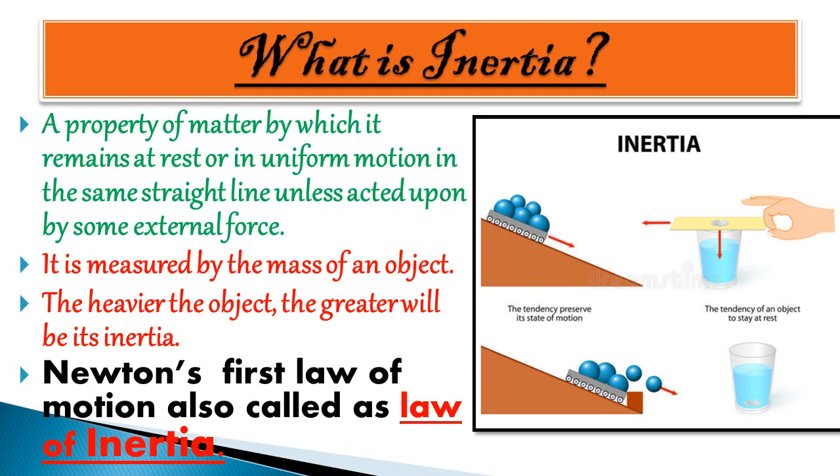What is inertia? Again I am repeating, if a particular object is at rest, it will stay at rest unless external force is applied. But if the particles are moving in a straight line, in uniform motion along a straight line, the motion will continue unless external force is applied. So this is inertia and it is measured by the mass of the object. If the mass of the object is heavier, then inertia will be greater, and if the mass of the object is less, the inertia will be less. Newton's first law of motion is also called the law of inertia. Now let's see what Newton's first law of motion is.